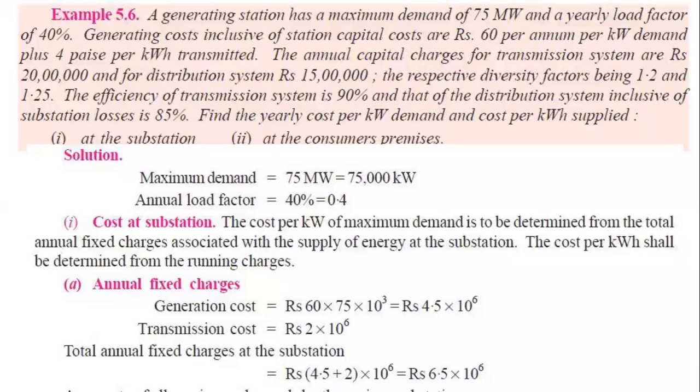You cannot change your voltage level, because in the national grid in our country, there are right now three voltages available. One is 132 kilovolt, one is 230 kilovolt, another one is 400 kilovolt. So these are the three transmission voltages available, and in any transmission level you can use. So for that, in the generation section, the transformer is a step up transformer from 11 kV to 132 kV. So this is a step up transformer.